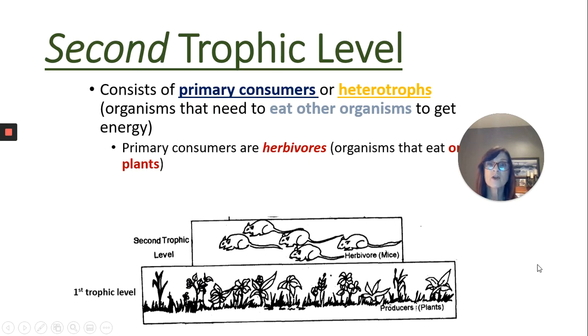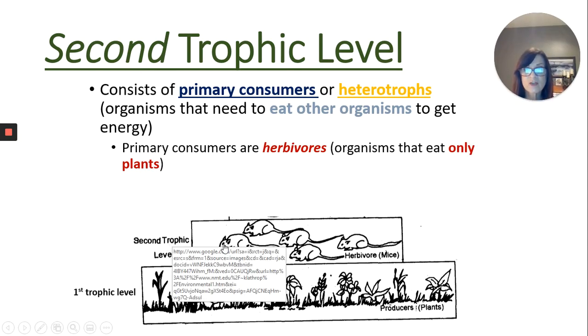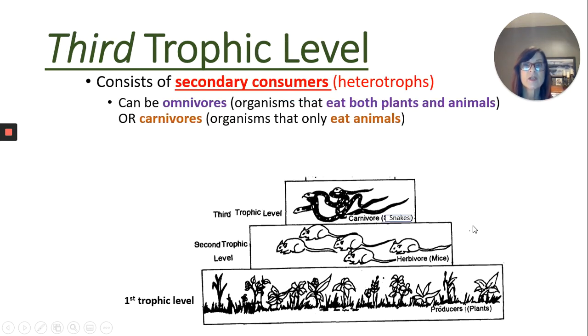Your second trophic level are your primary consumers. They're heterotrophs, hetero meaning different, troph meaning nourishment. These are organisms that have to get their food from a different source other than themselves. So they have to eat other things. Primary consumers, though, eat only plants. So at your second trophic level, your primary consumers, they're only going to feed on plant material. Okay, they're herbivores.